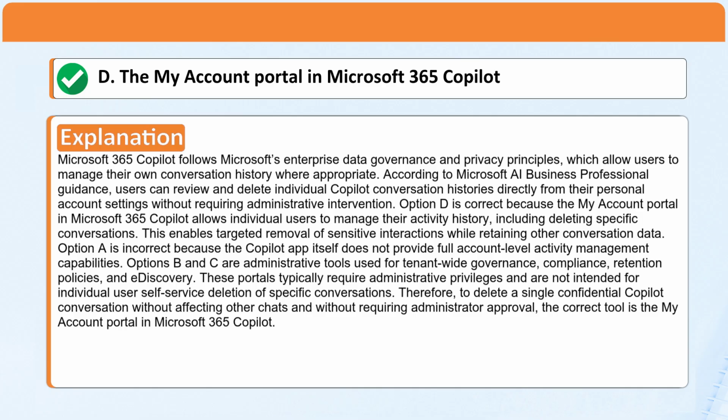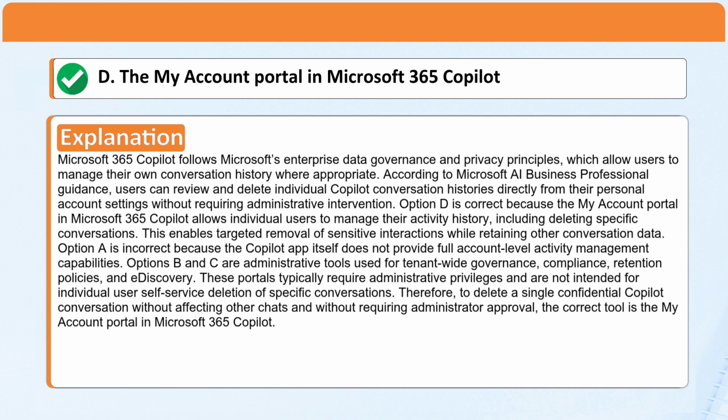Option D is correct because the My Account portal in Microsoft 365 Copilot allows individual users to manage their activity history, including deleting specific conversations. This enables targeted removal of sensitive interactions while retaining other conversation data.